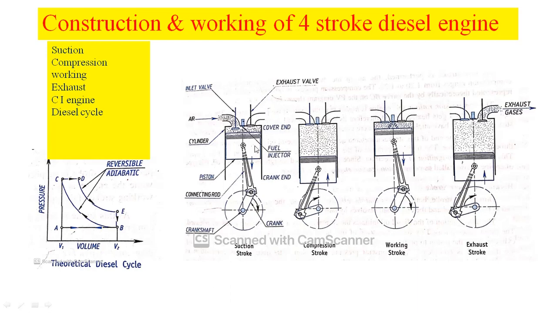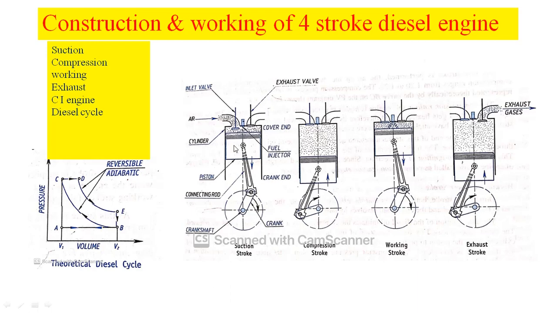The constructional details of the 4-stroke petrol and diesel engines are similar, only two differences you can note down. In a petrol engine, the spark plug is fitted at the cover end. In a diesel engine, the fuel injector is fitted at the cover end. In a petrol engine, a petrol and air mixture is drawn into the engine cylinder during the suction stroke. In a diesel engine, only air is drawn into the engine cylinder. These two are the important differences between petrol and diesel engines.